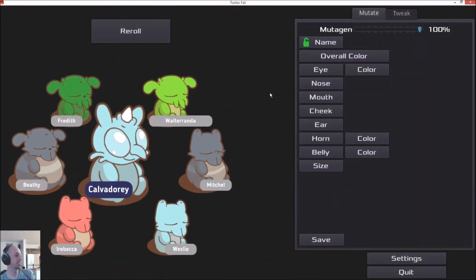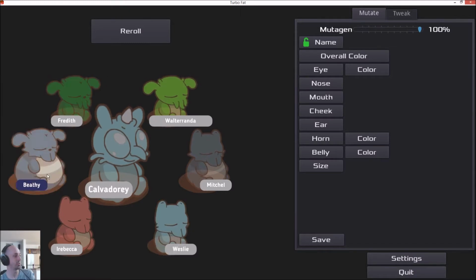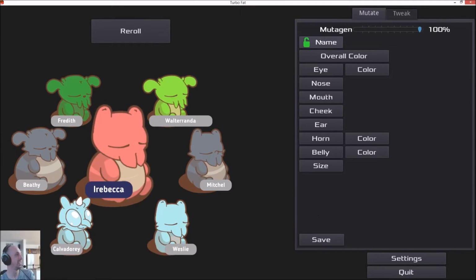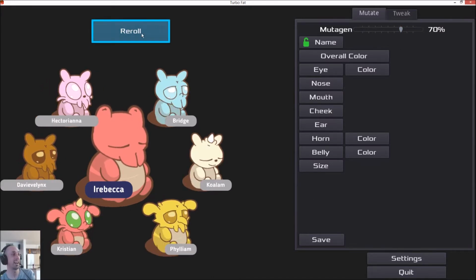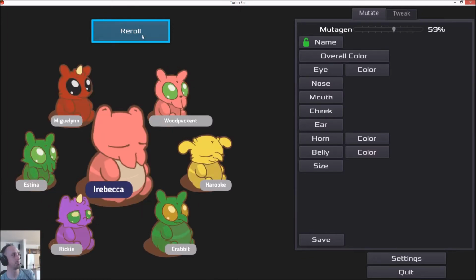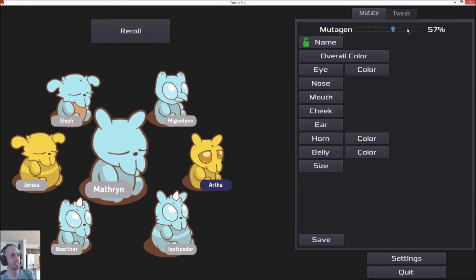Okay, so here's the mutate screen, and you can see you have the center character Calvadori, and then 6 other characters around them which you can click to bring them to the center. And then each time you click reroll, it gives you a new set of variations, but also decreases this mutagen value. And that affects how different the outer characters are, so they become more and more similar to the middle guy each time you click, and you can also change that.